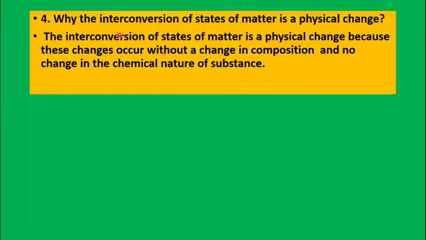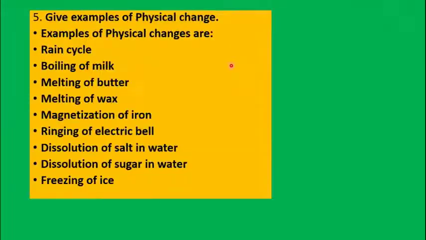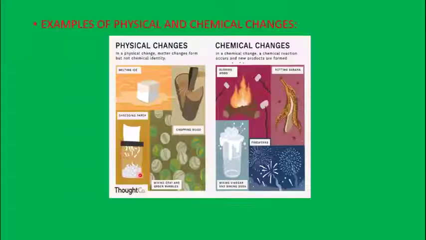Then why is interconversion of states of matter considered a physical change? The interconversion of states of matter is a physical change because these changes occur without a change in composition and no change in the chemical nature of the substance. Examples of physical changes are the rain cycle, boiling of milk, melting of butter, melting of wax, magnetization of iron, ringing of an electric bell, dissolution of salt or sugar in water, and freezing of ice. All these are examples of physical change.